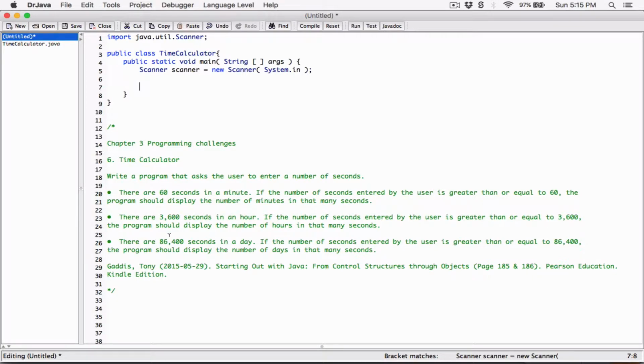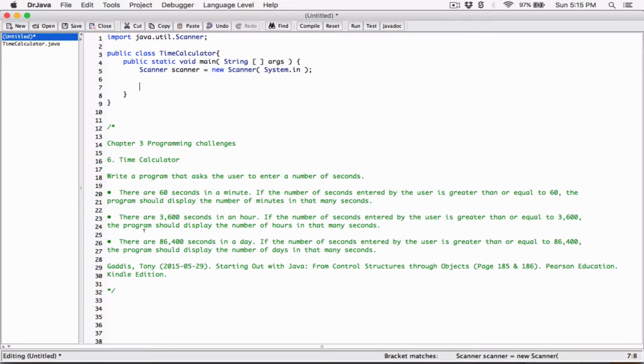Okay, so this program, again, I know what this program is expecting, and that's how I thought about it. But if you read this question, you may be tempted to create if statements to say if the number of seconds entered by the user is greater than or equal to 60, then do this only. Don't do anything else.